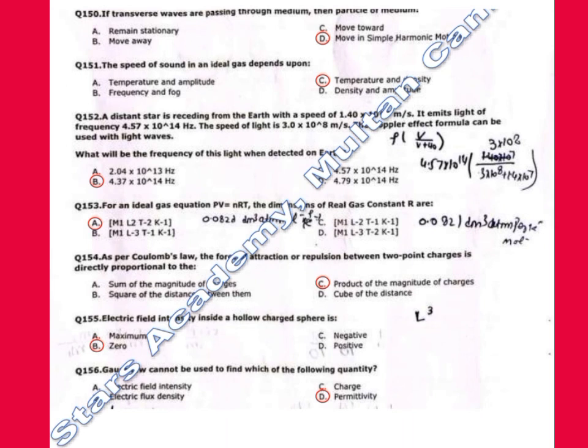152. A distant star is receding from the earth with speed of 1.40 multiplied by 10 raised to the power meter per second. It emits light of frequency 4.57. The speed of light is given. The Doppler effect formula can be used with light waves. Correct option is B, 4.37 multiplied by 10 raised to the power.